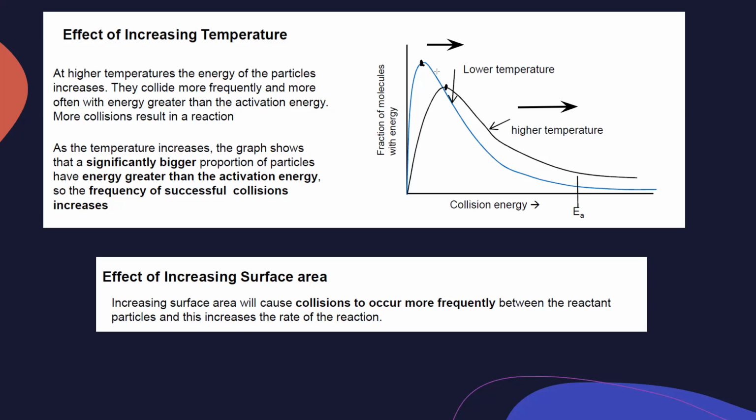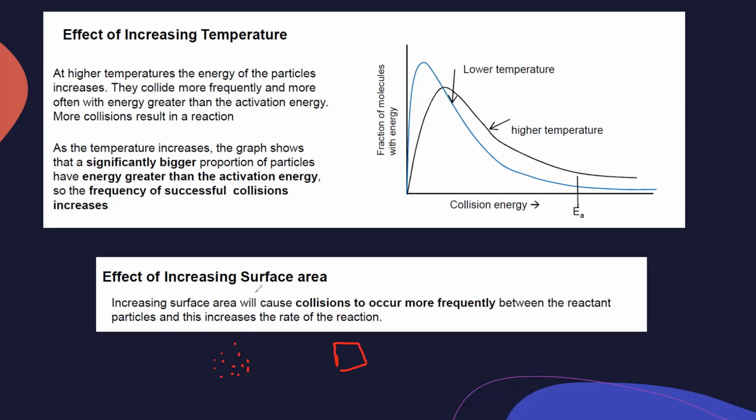Effect of increasing the surface area. For surface area, the graph won't change, the shape of the graph won't change, because the surface area refers to particles in contact with each other. When we have a large surface area, such as the powder form of the reactant, they will have more effective collisions as compared to a lump.